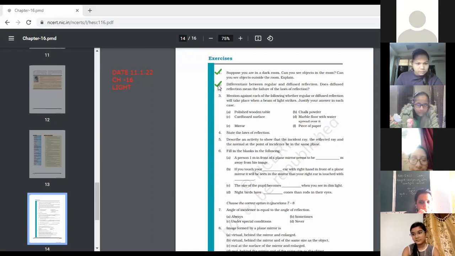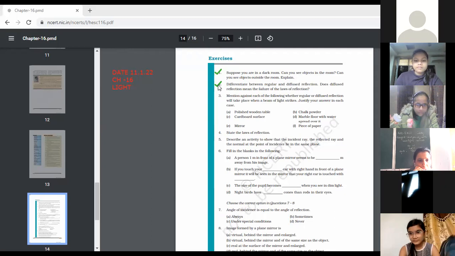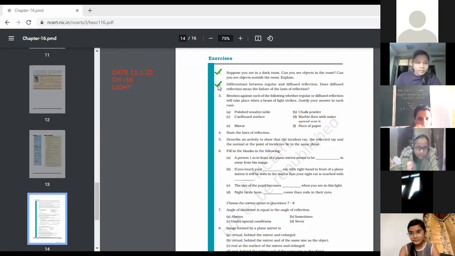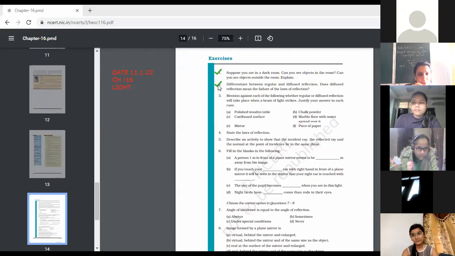The law of reflection does not fail here, because I already told you diffuse reflection takes place only due to a rough surface. The rays go in different directions, and this is the reason that light enters into our home. I had given you the example. So light enters our home due to diffused reflection. It does not mean that the law of reflection has failed. Light always travels in a straight line, but it can go in different directions after reflection.